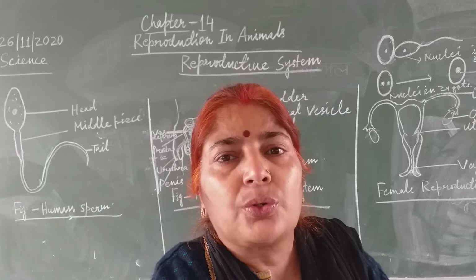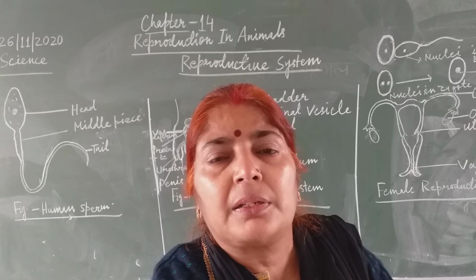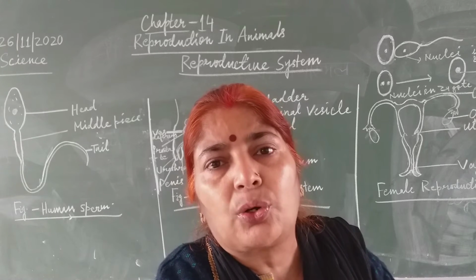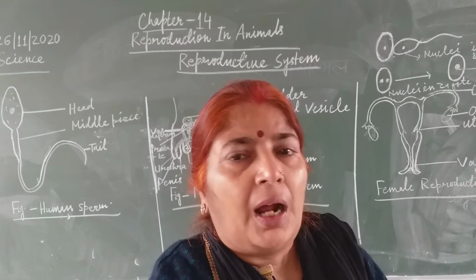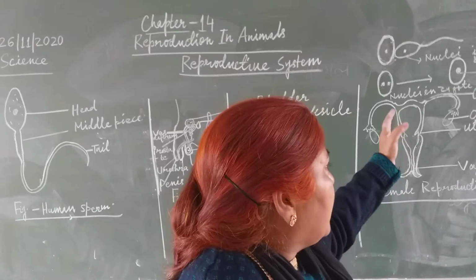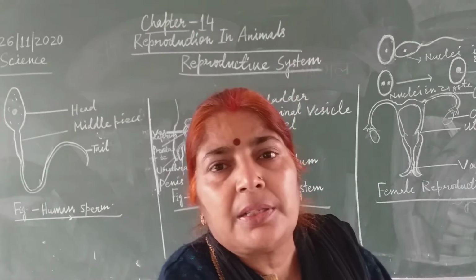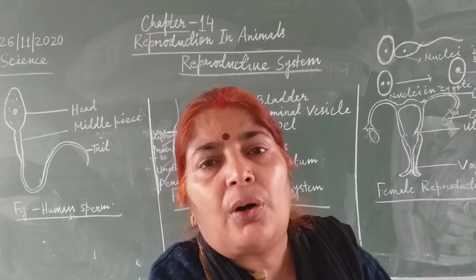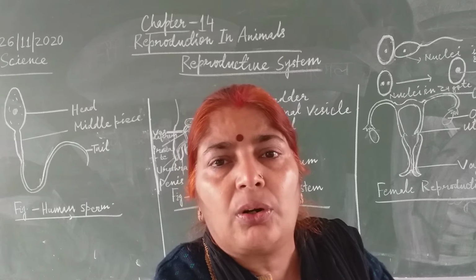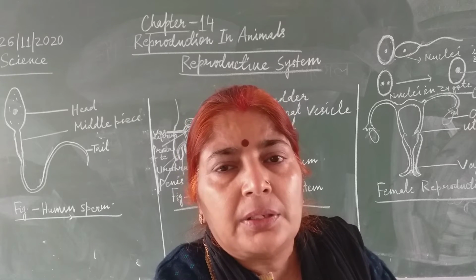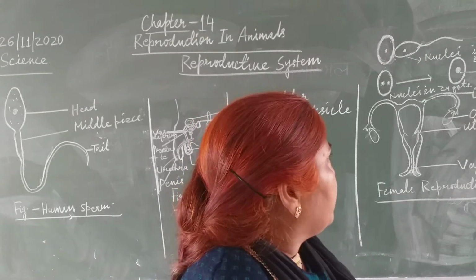Okay children, so this process takes place in 9 months. It is called gestation period. After 9 months, that fetus comes out from the body or young one is formed, that is called infant. Okay, this is all about the female reproductive system.